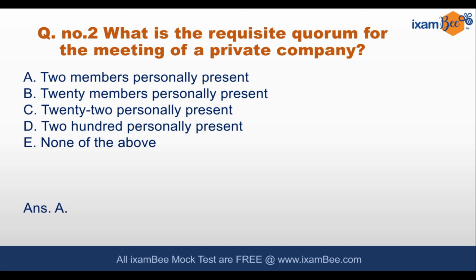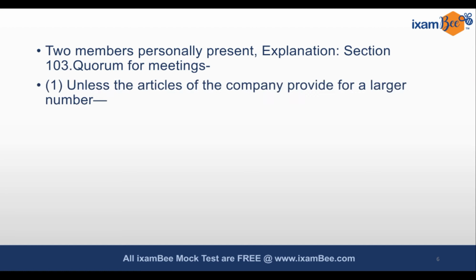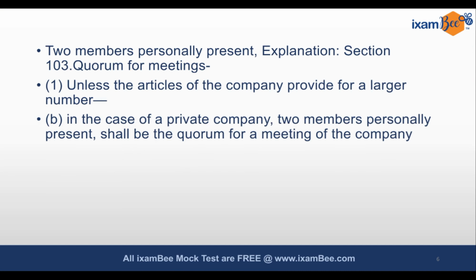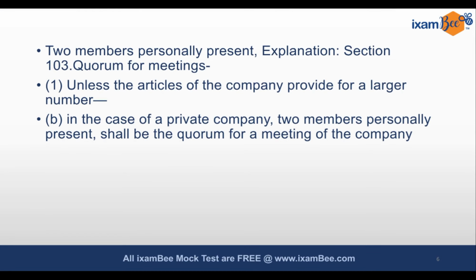The quorum that is requisite for meeting of a private company is 2 members personally present. Answer is going to be option A, 2 members personally present. Section 103 of Companies Act covers this quorum for meetings. Unless articles of the company provide for a larger number, in the case of a private company, 2 members can be personally present and they shall be the quorum for that meeting of the company.